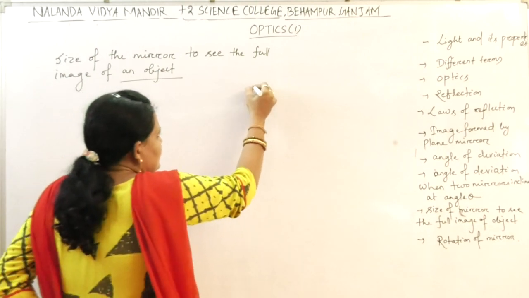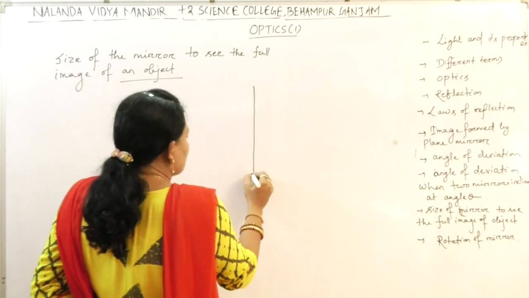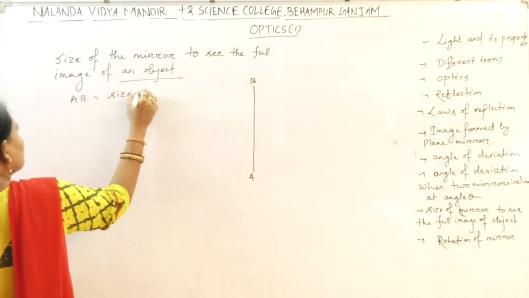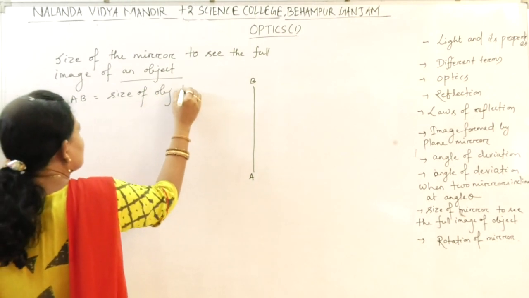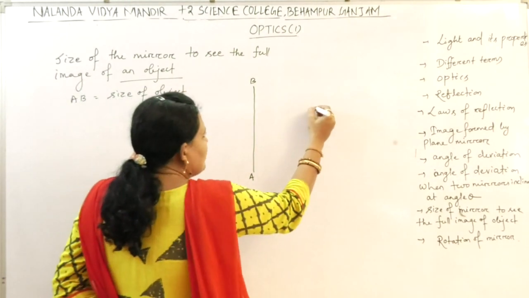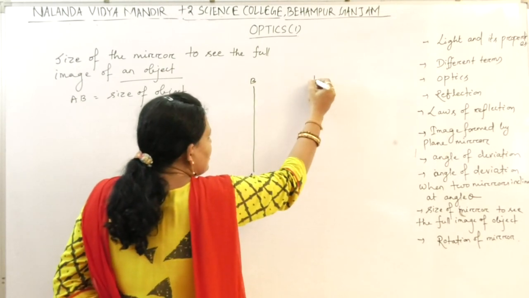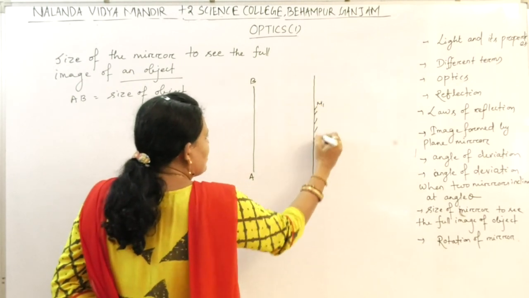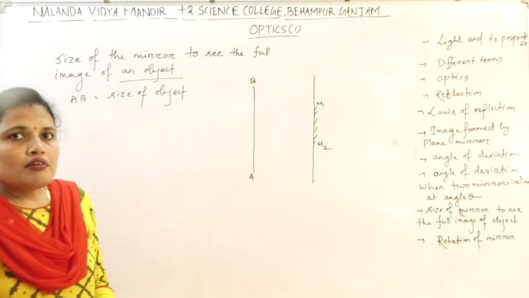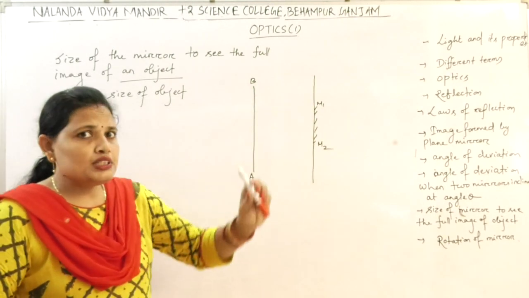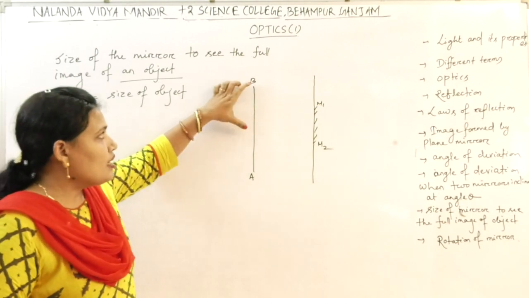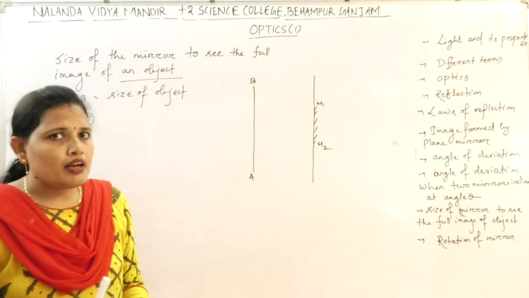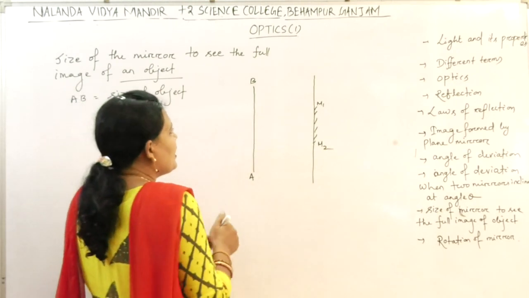Okay, this is the size of the object AB. This is the mirror placed on the front wall. This is the wall. This is M1, M2. Now when a person is able to see his full image, if every ray coming in between these two, A and B, will fall on the mirror, then we are able to see the full image. So let us draw the ray diagram.